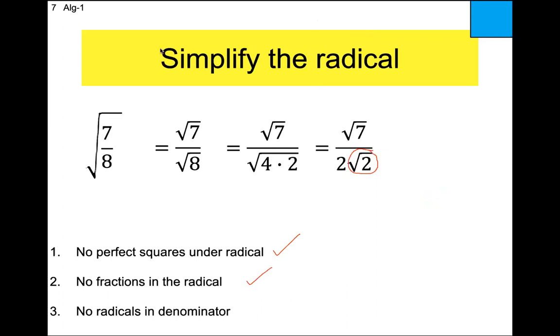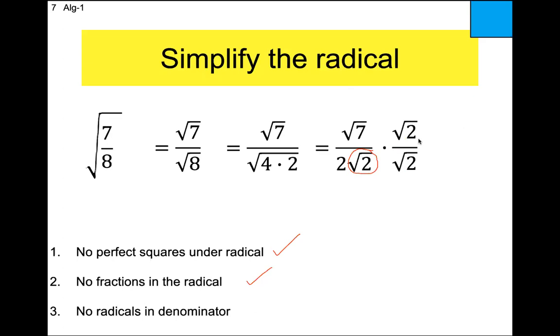All you do is multiply the numerator and the denominator by the thing that's giving you problems. What's giving me problems? The square root of 2. So I'm going to multiply the top and the bottom by the square root of 2. What am I really doing? I mean, that's 1. The square root of 2 divided by the square root of 2 is 1. It's a big honking 1. So I'm not really changing values. I am changing the form, or what it looks like, but I'm not changing values here.